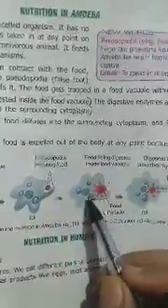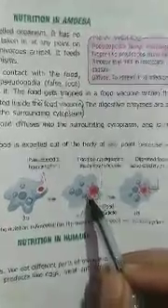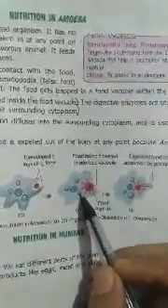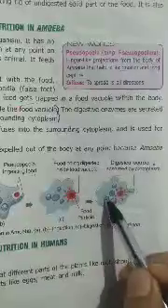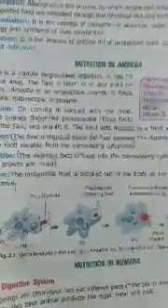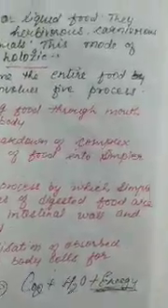Here, the food goes into the food vacuoles, and in the presence of enzymes, food is digested. Here it is assimilated and absorbed by the body of the amoeba. So these all are the 5 steps which we have seen in nutrition in animals. These are the same in nutrition in amoeba. So there are some similarities and some dissimilarities in the nutrition of amoeba. Now we will discuss nutrition in human.